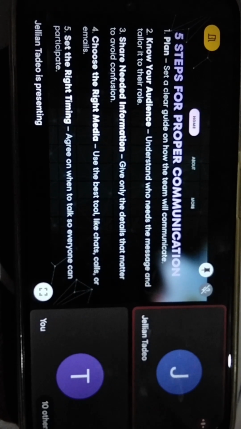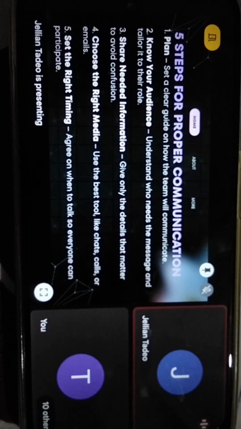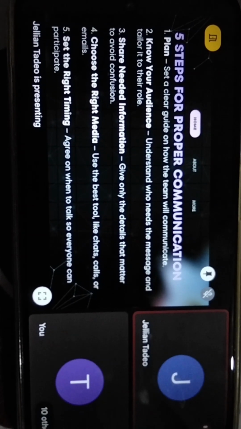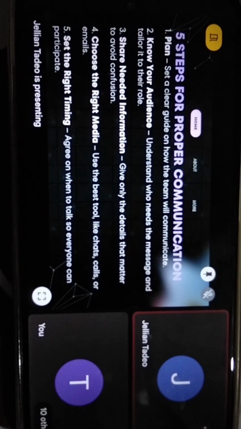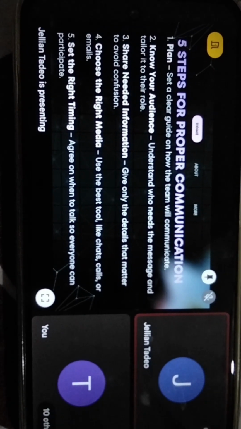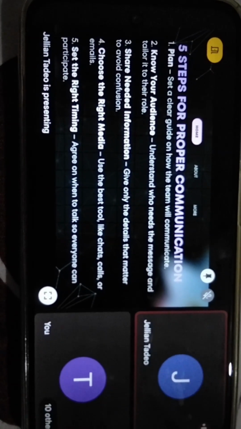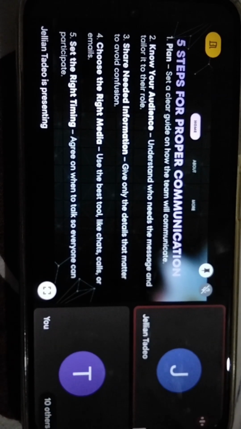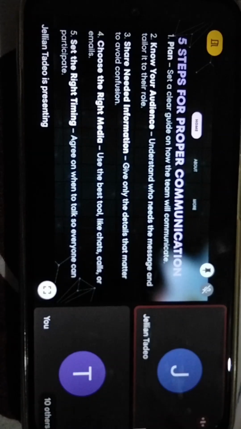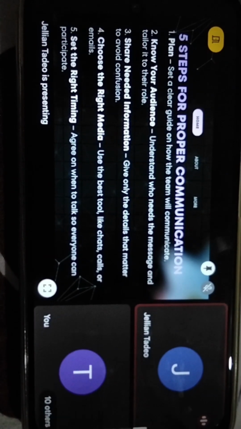Number 3 is that share needed information. You must only give the details that matter to avoid confusion. And number 4, choose the right media. You must use the best tool like chats, calls, or emails. And lastly, set the right timing. Agree on when to talk so everyone can participate.